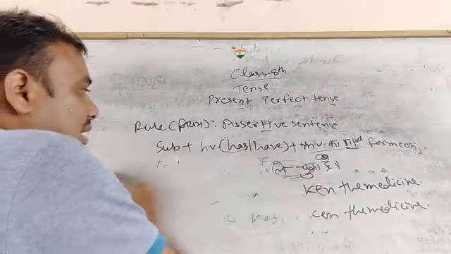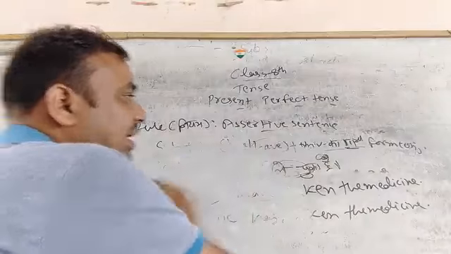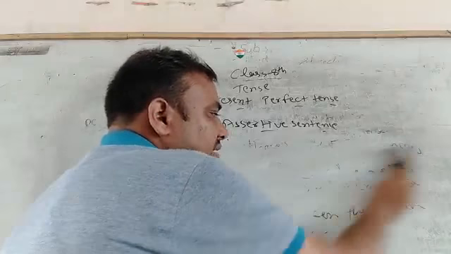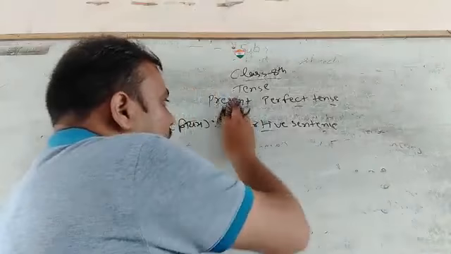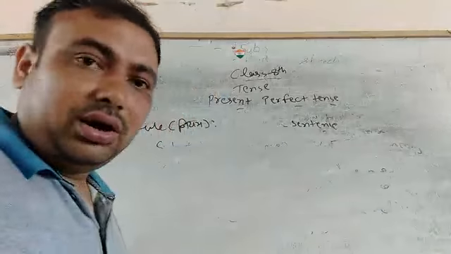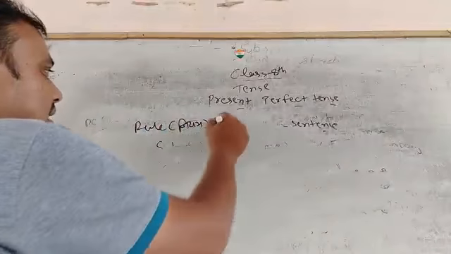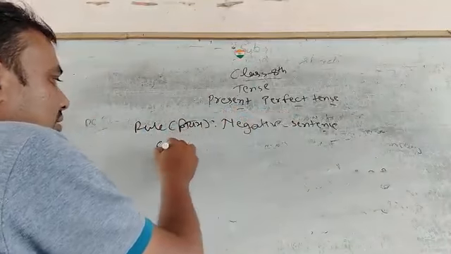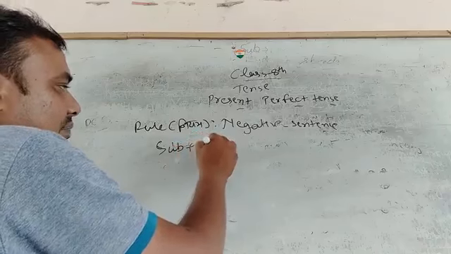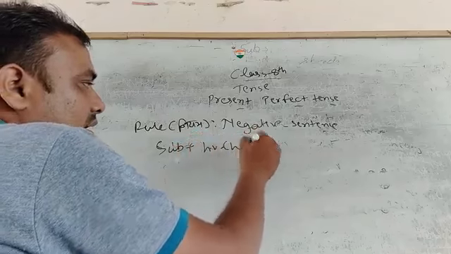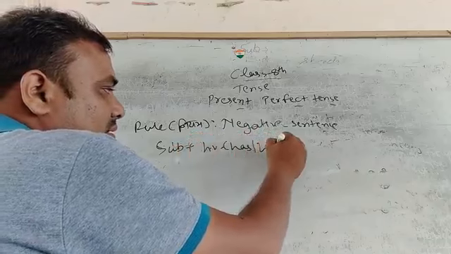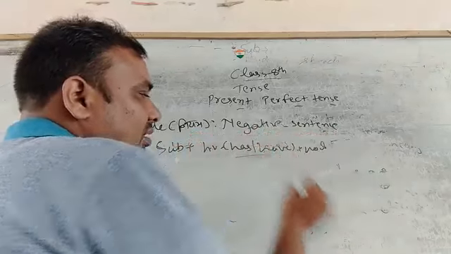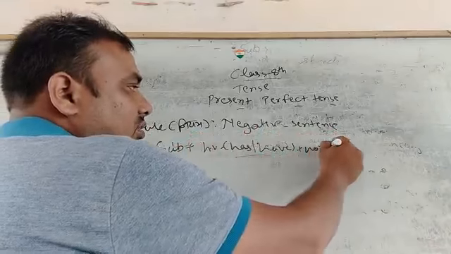Okay? Now we move on to negative sentence. So what to add in negative sentence? Only not. Only one word you will add in negative sentence. Not. It is a negative. First of all, you write your subject, then helping verb the same. It remains the same, has, have. Not any changes. Only one word you add here after the has, have: not.